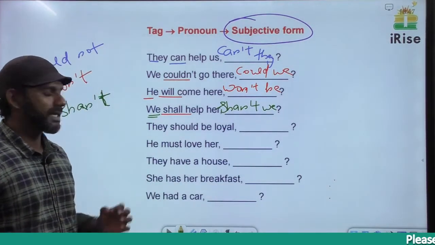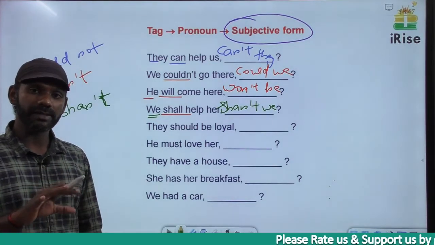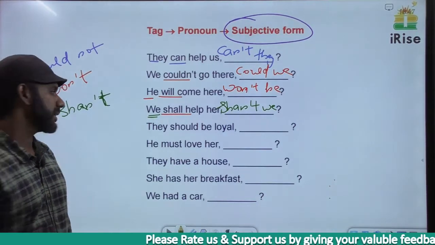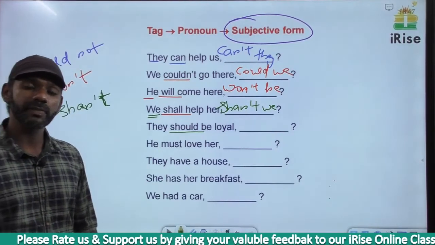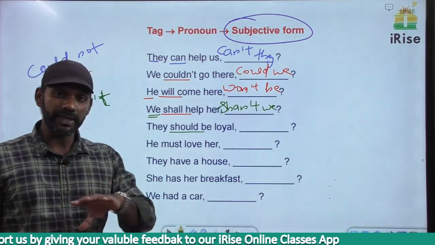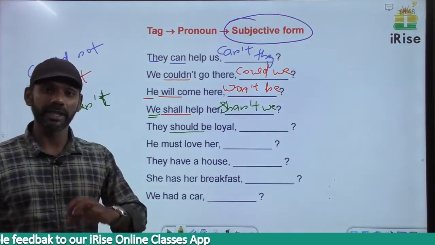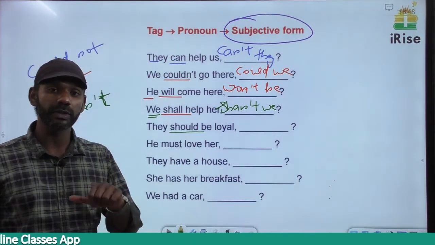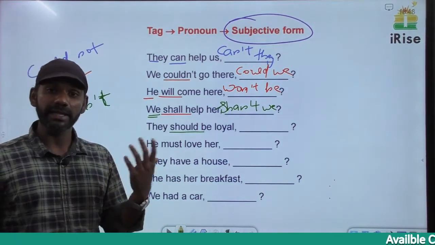The next one. They should be loyal. I told you, we frame a tag using the auxiliary verb and the pronoun, the subject in the sentence. Can should be called an auxiliary verb? Yes. I have told you this while discussing subject verb agreement. Auxiliary verbs are divided into three: linking, helping and modals. Should is a modal. It tells us about a compulsory action. Must, should, have to, need to, ought to, has to, had to, etc. Modal is an auxiliary verb.